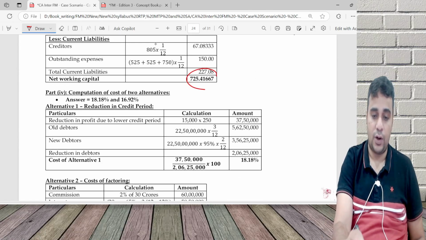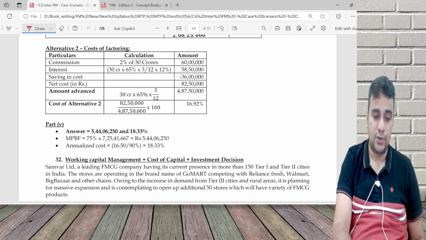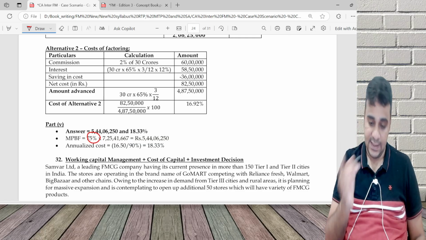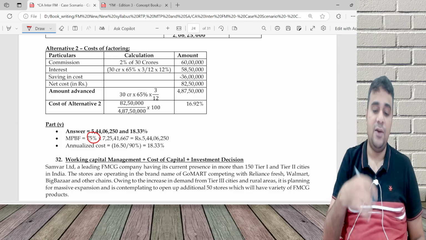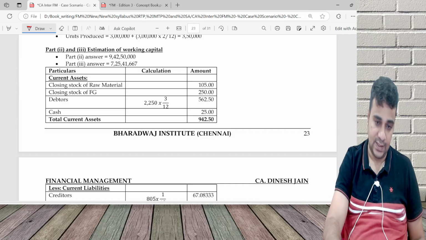725, 41.67. So MPBF is equal to 75% of that. MPBF is equal to 75%. Second requirement, I will help you in answering it, but technically I don't need it. What is the second requirement is